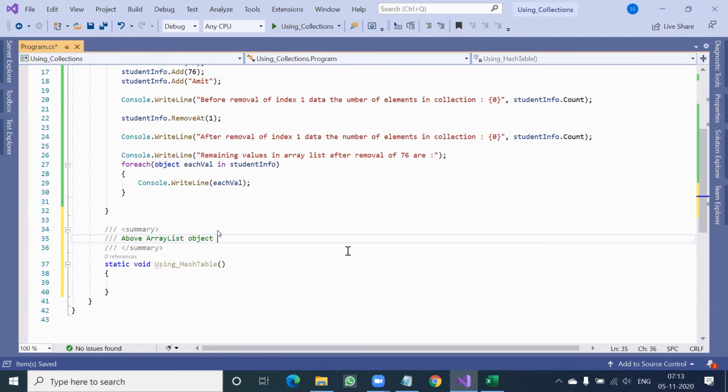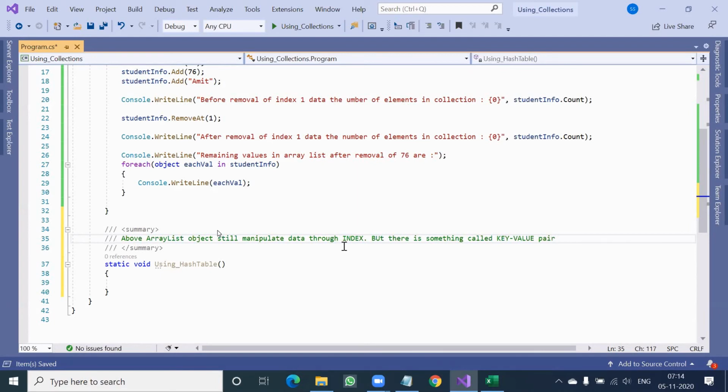Array list objects still manipulate data through index. But there is something called key value pair.